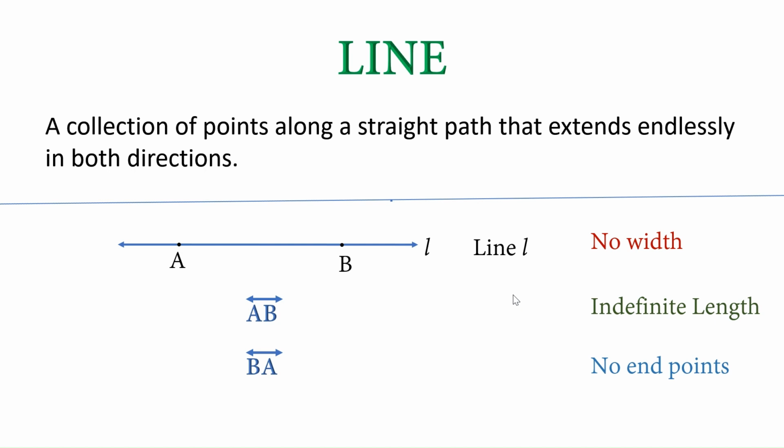If a point A lies on a line, we can also say that the line passes through that point. In this case, line L passes through point A. Similarly, we can also say line L passes through point B. Lines can be drawn in any direction. Consider 2 points A and B on a surface. Now, to join these points, there are different ways of joining.